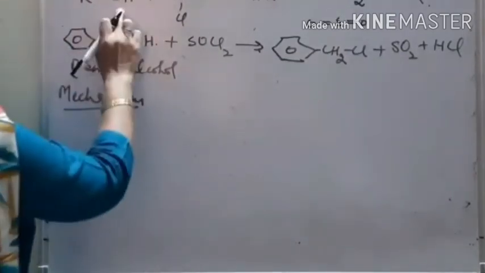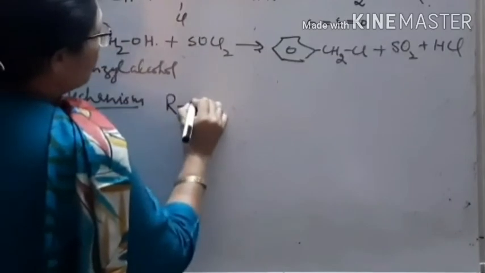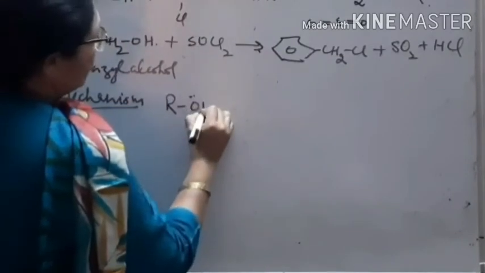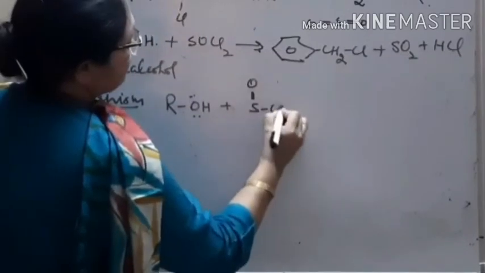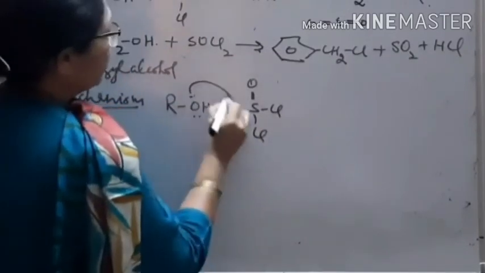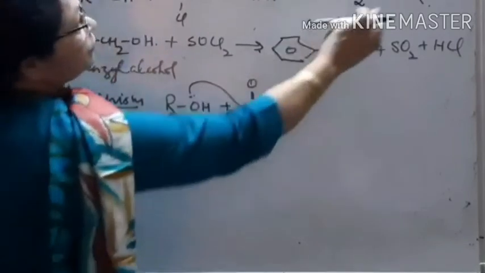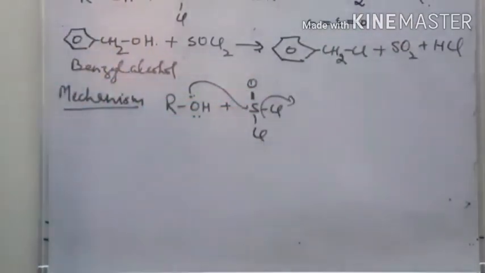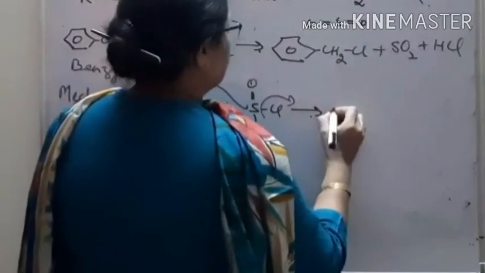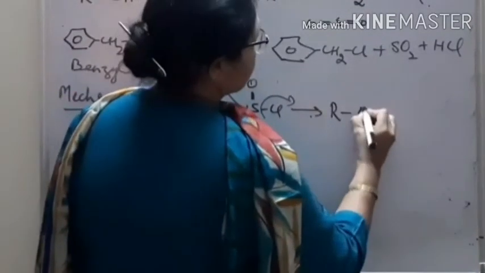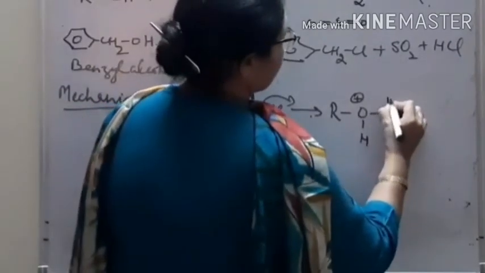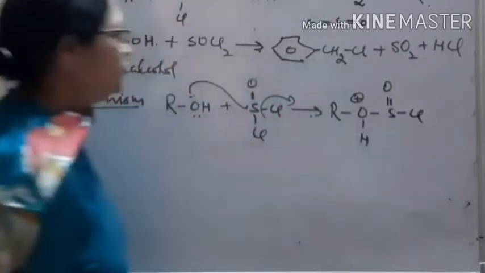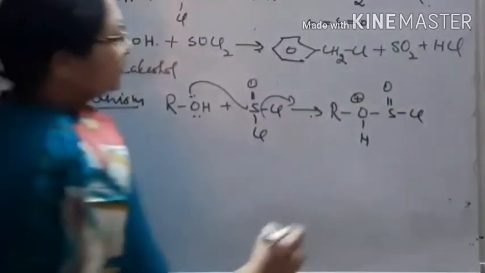Is a mechanism there and H. This one, Cl neutral. When it attacks, one of the chloride is removed. That chloride is removed. R ऑक्सीजन पॉजिटिव चार्ज, ऑक्सीजन ने कितने बॉन्ड बना लिए, 3 बना लिए। This is in next step.